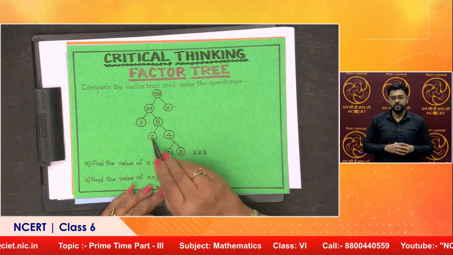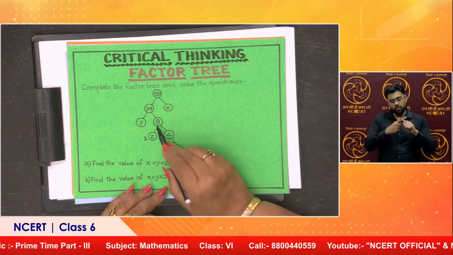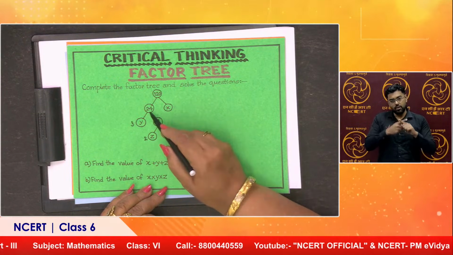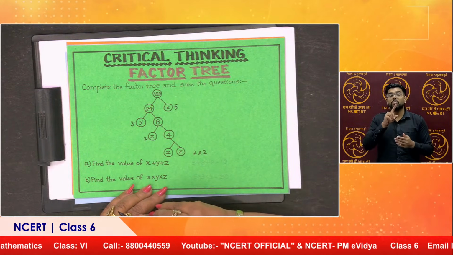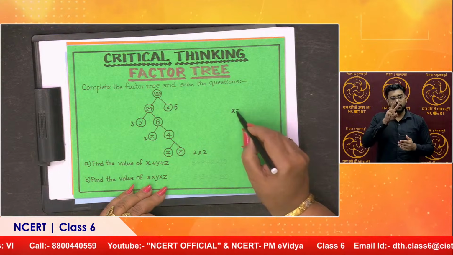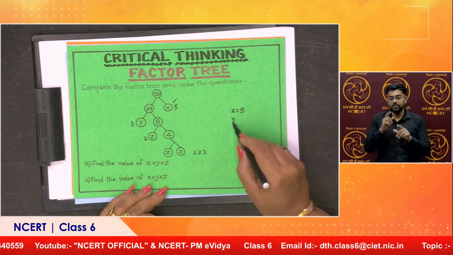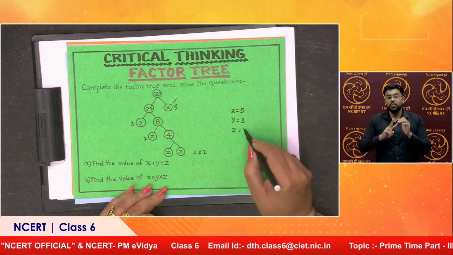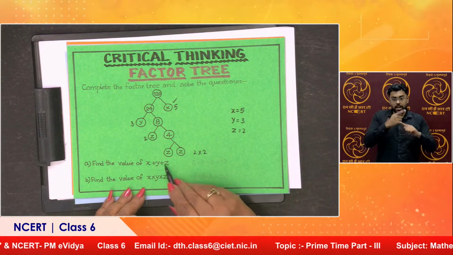4 is to be multiplied by what number to get 8? 2. 4 into 2. 8 is to be multiplied by 3 to get 24. 24 is to be multiplied by what number to get 120? That means I am able to find that x is 5. What is the value of y? 3. What is the value of z? 2.